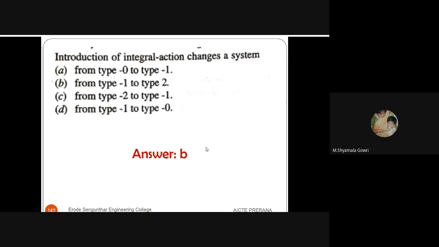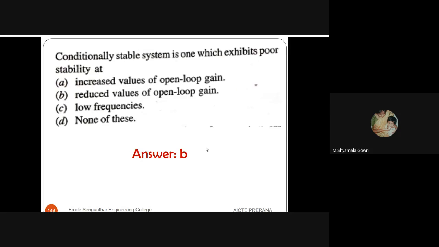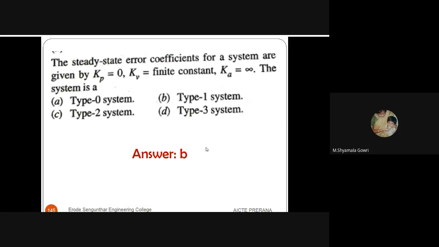So the introduction of integral action changes the system from type 1 to type 2. The answer B is right. A conditionally stable system is one which exhibits poor stability for reduced values of open loop gain.